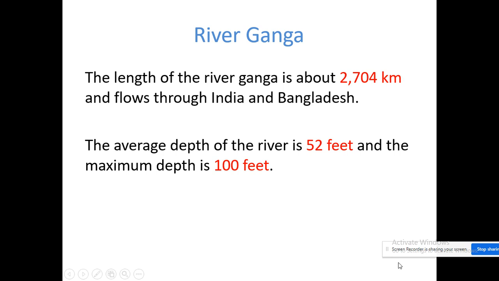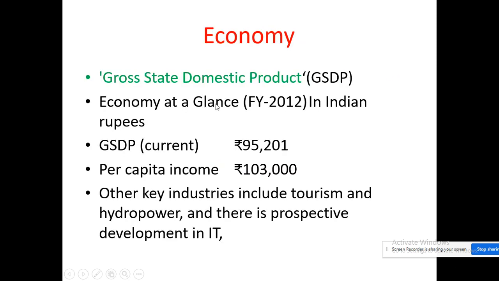Next, economy. So children, what is the meaning of economy? Economy is related to money. We will name it as GSDP. What is GSDP? Gross State Domestic Product. What is the export, what is the import? All these things come under economy.